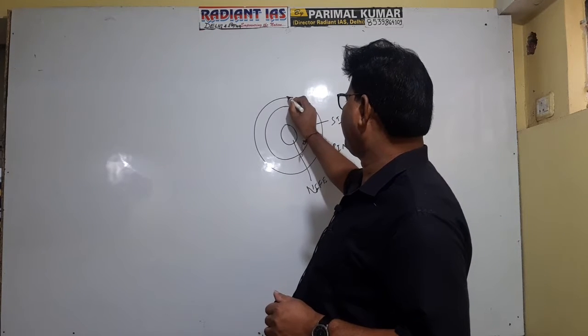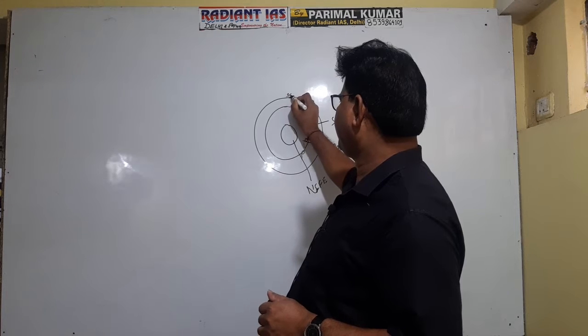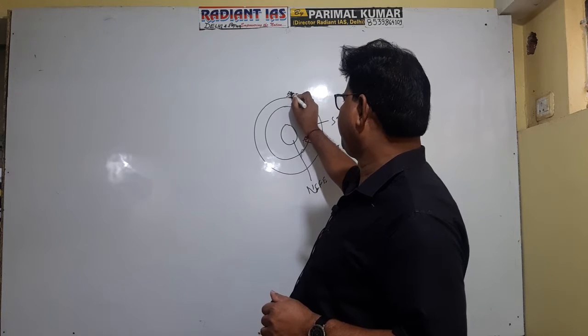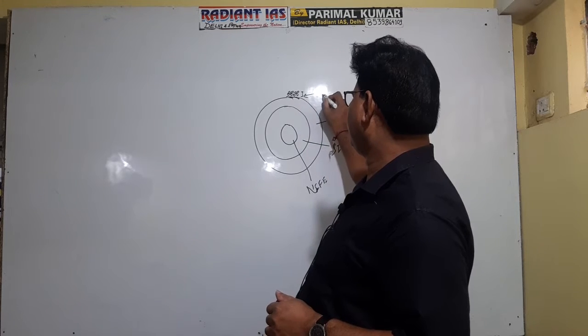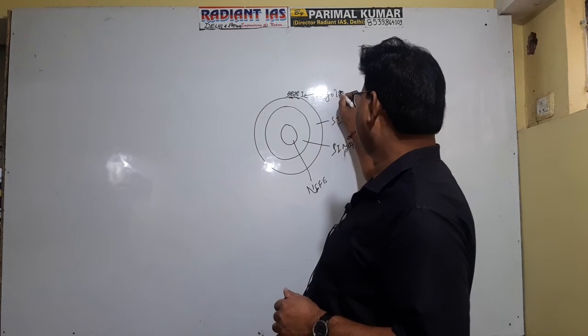On the upper surface of this part, there exists a fragmented part of the rock, right? This is referred to as regolith.